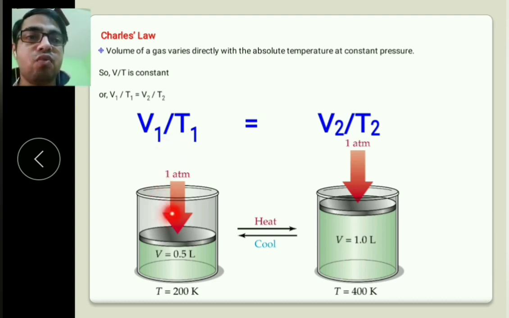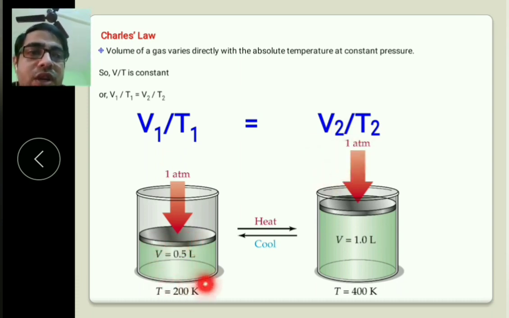If we take two cases, case 1, case 2, so for the two cases V1 by T1 equals V2 by T2. To understand that, here I am taking a constant pressure, P equals constant in both cases. Here V1 equals 0.5, T1 equals 200, and we are heating it. After heating, the temperature reaches 400 Kelvin and volume is 1 liter.